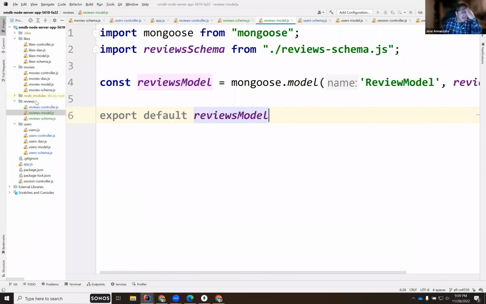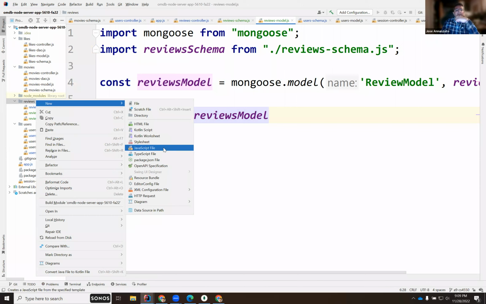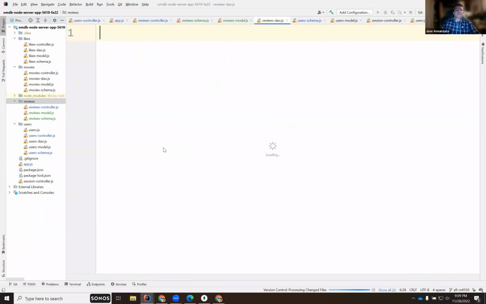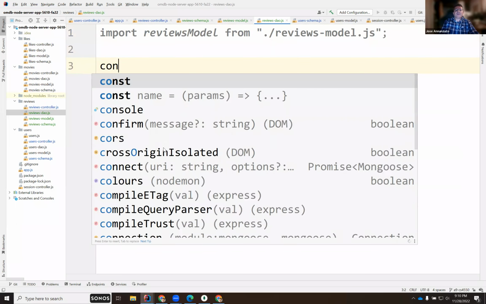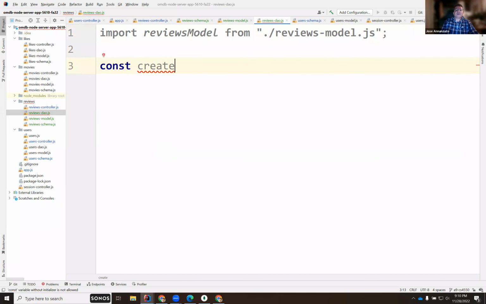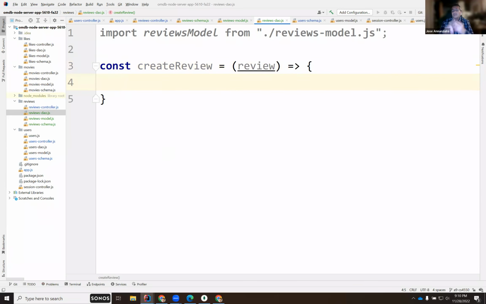Perfect. Now we can create the DAO. We'll say JavaScript, this will be reviews DAO. And so we'll need that model, so import the review model, and we can create the function, create review. Notice that I'm following the same name all the way back from the React, all the way through the controller, and now in the DAO, I'm being consistent, right? So I know that these are all going to be talking to each other. So this is going to receive a review object that contains presumably the author and the review, right?